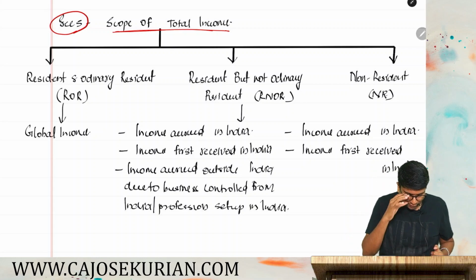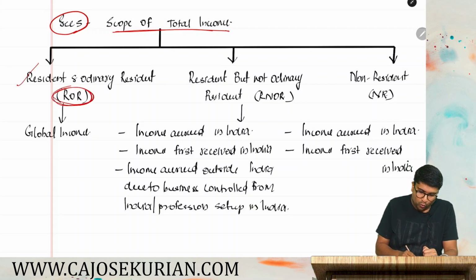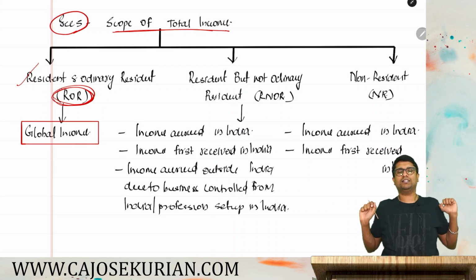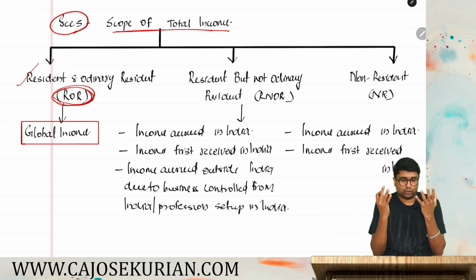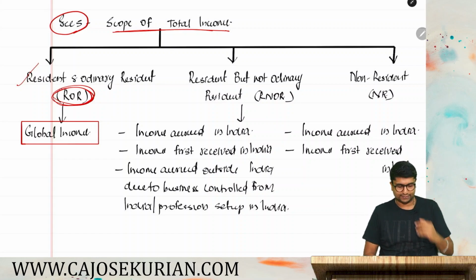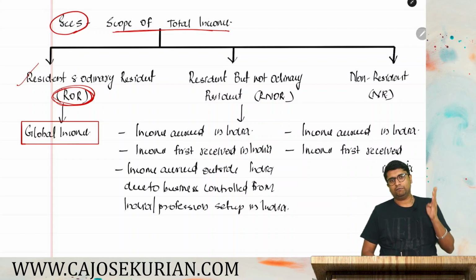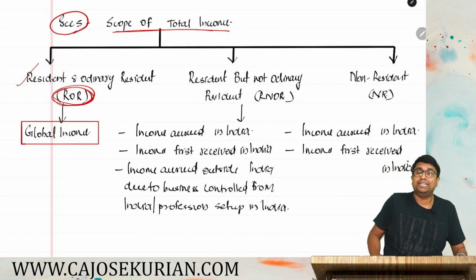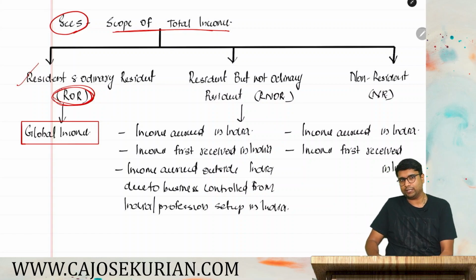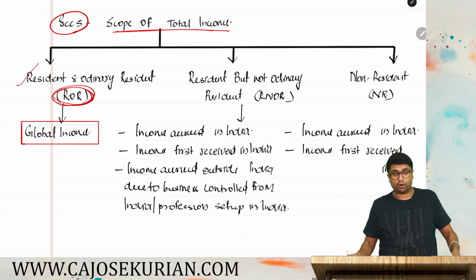So, scope of total income. If you are a resident and ordinary resident, that means if you are a ROR, your entire global income will be taxable in India. It is also called the residence rule. So very simple friends, if you are a ROR, your global income will be fully taxable in India. Whether the income accrued in India, whether the income accrued outside India, whether it is first received in India, whether it is received outside India, doesn't matter. If you can call a receipt your income, then that income will be taxable in India if you are a resident and ordinary resident.